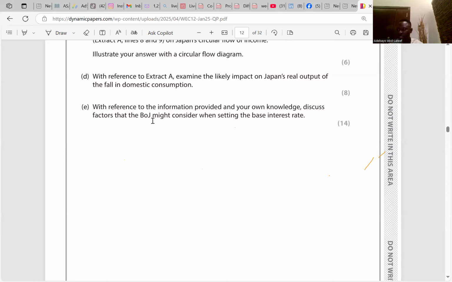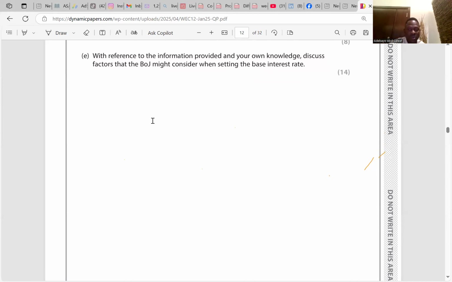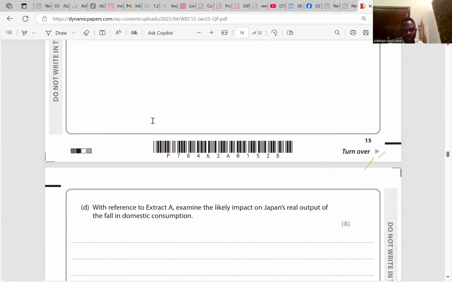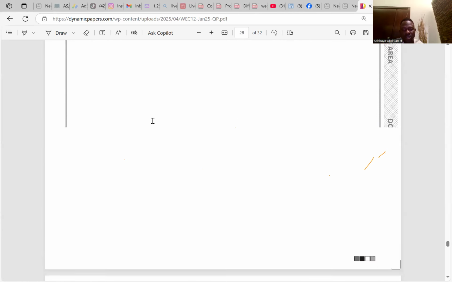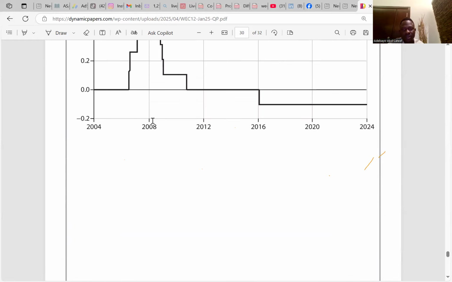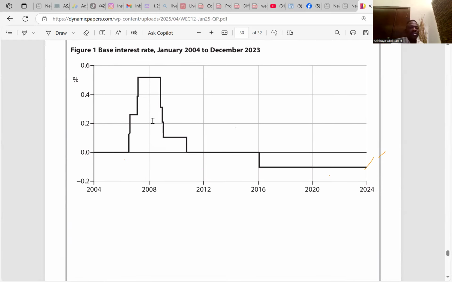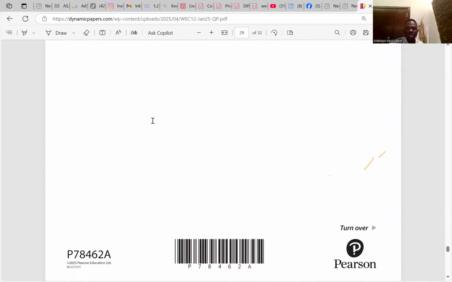According to figure 1, the base rate of interest in January 2024 is negative. It's negative 0.1. I'm just going down to show you. Yeah, it's negative. Look at it. When you trace it, it's minus 0.1. Do you get that? It's negative. Do you get it, please? Yes. Okay.